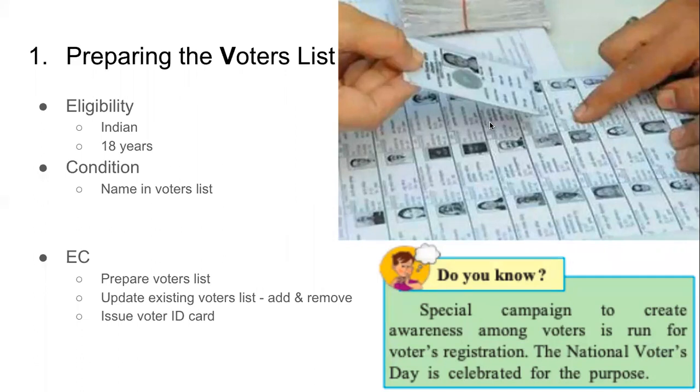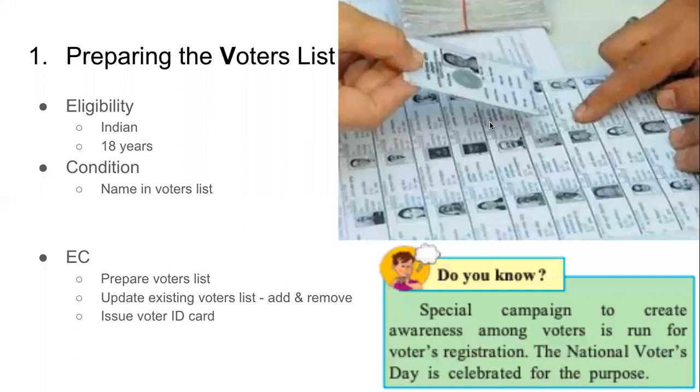Sometimes we move from one place to another. So when that happens, it is once again our responsibility to update our information in the voters list. We have to give an application that now I have moved, say from Jaunpur, to Mumbai. When we give the proof that yes, now I live in Mumbai, then our name will be added to the voters list of this place. So this is a continuous process. Preparing the voter list is a continuous process. It is not a one-time process.